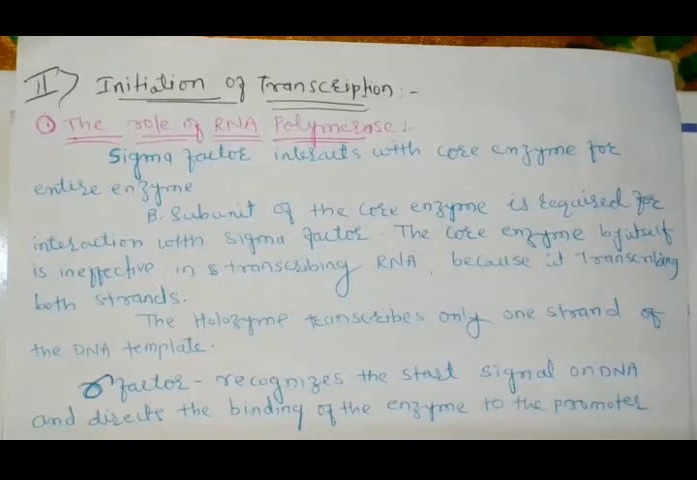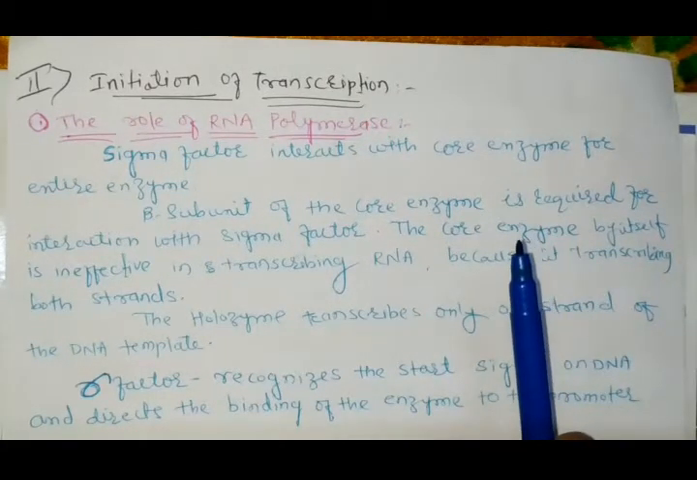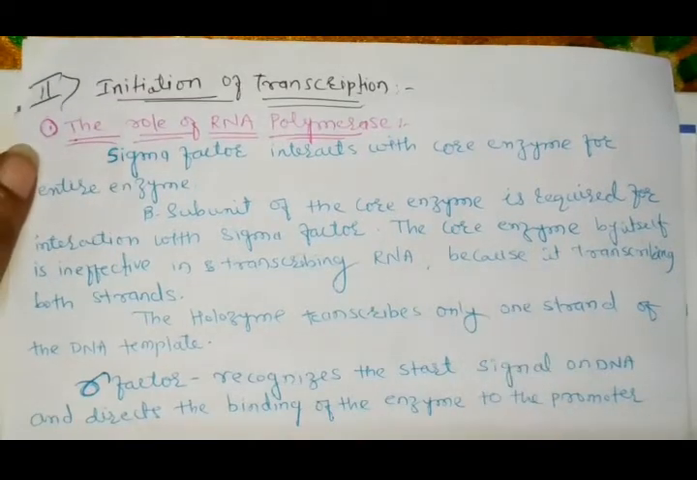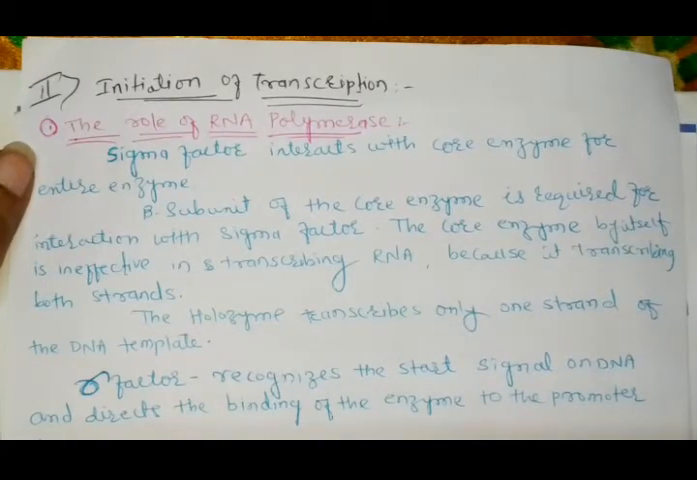We have already seen the components of the mRNA for transcription. Now mRNA gets transcribed in different stages: first, the initiation of transcription; second, the elongation of transcription; and third, the termination. Now we will see the initiation of transcription first.